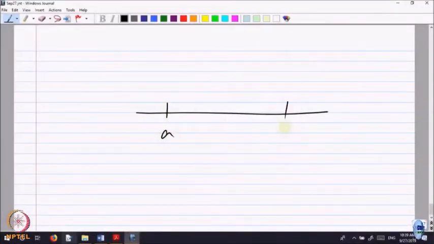But then historically Riemann said, I do not like this idea. He did not say that, but essentially he said why we should assume that the function should be bounded. So, his idea was very nice one. He said, intuitively, so this is A and this is B. He said this is the graph of the function f of x,